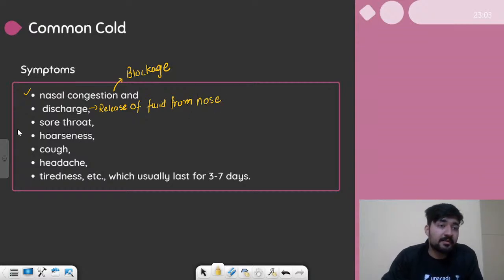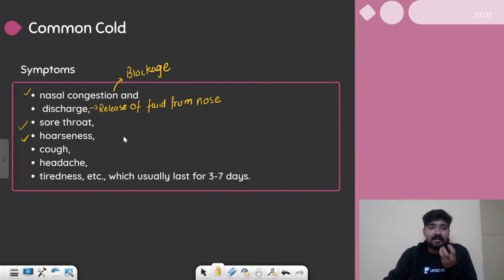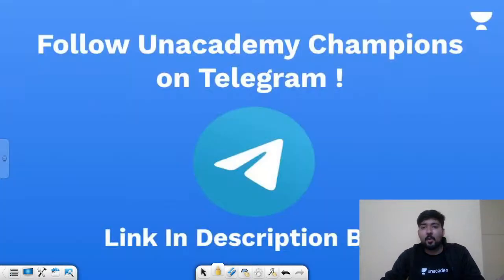After that we have sore throat, so you have a problem in speaking. Hoarseness, in which the voice becomes deepened, and the person sounds crackling. They have a crackling voice. You can have cough, you can have headache, and you will feel tired, and this will last for 3 to 7 days. I'm sure you all are aware of all these symptoms. All of us suffer from the common cold. That's why it is called common cold.